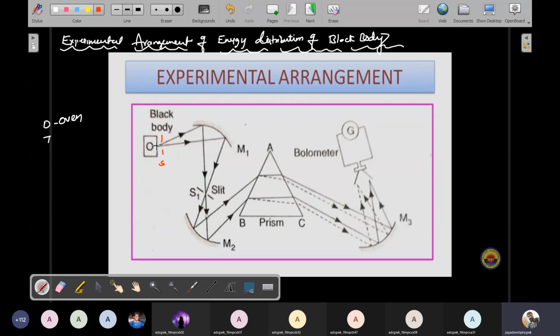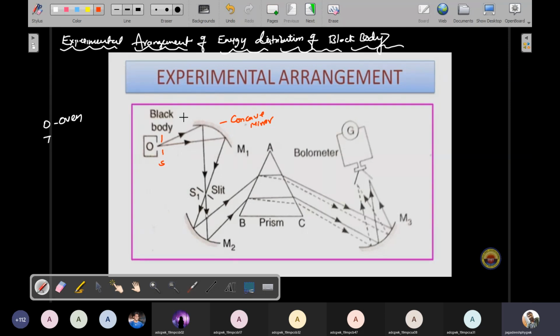So now that finite beam is focused at the slit, and this is focused at the first concave mirror M1. Here in an oven there is a black body. This black body gets a suitable temperature from the oven. The black body emits some radiation. That radiation is focused through the slit onto mirror M1. So this is a concave mirror actually.